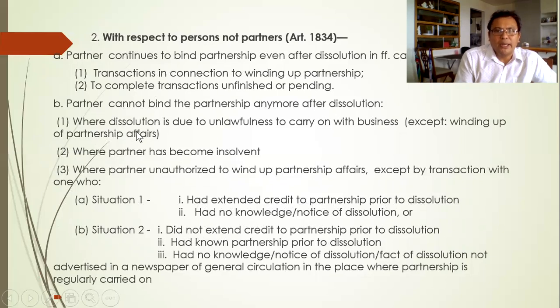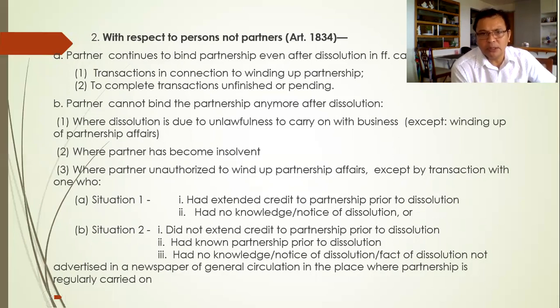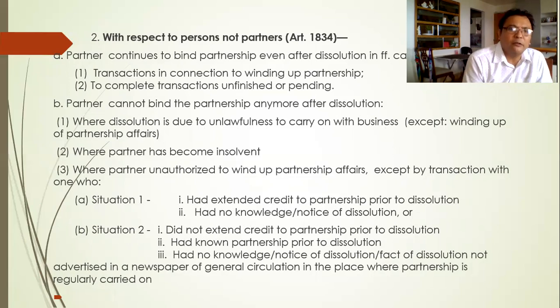So number one, where dissolution is due to unlawfulness to carry on the business. So it has been declared that the partnership's product is illegal. So instantly a partner cannot bind the partnership anymore. Number two, where the partner has become insolvent. So if he is declared insolvent, he cannot bind the partnership anymore.